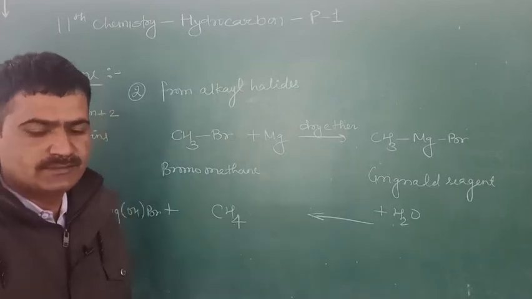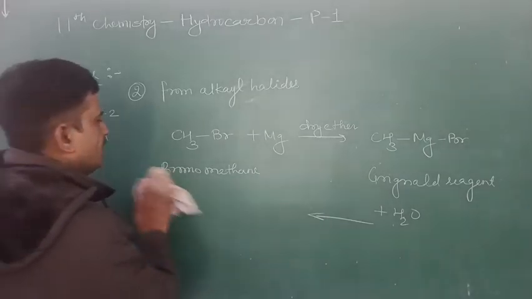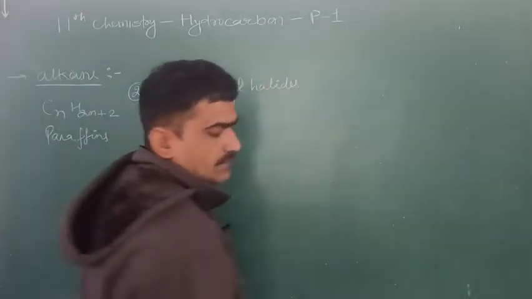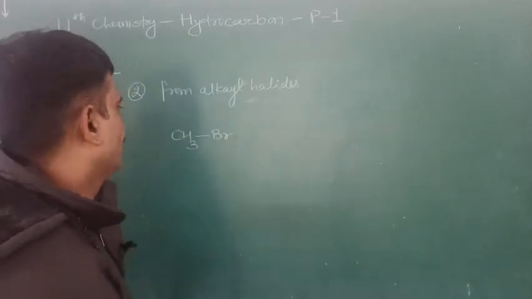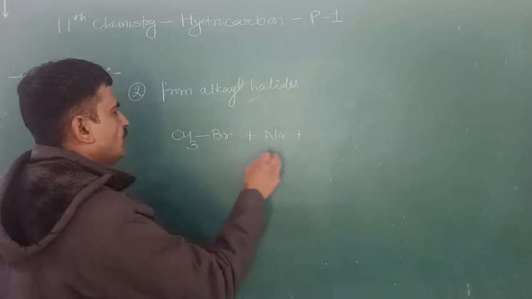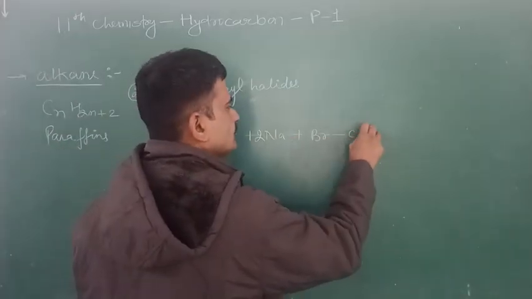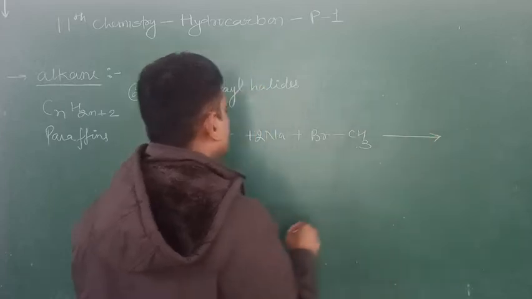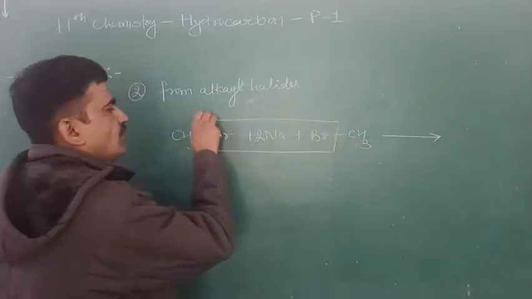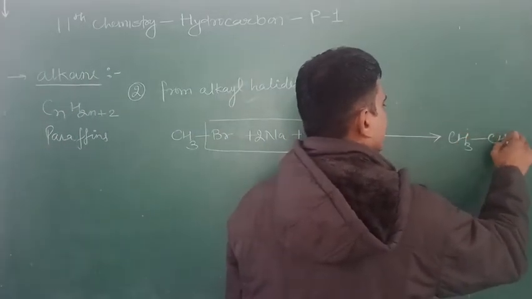Now in the second method, another very important reaction is a name reaction, the reaction of alkyl halides with sodium. This is the sodium metal. This is another molecule of the alkyl halide. Sodium bromide is formed and this is the formation of ethane.